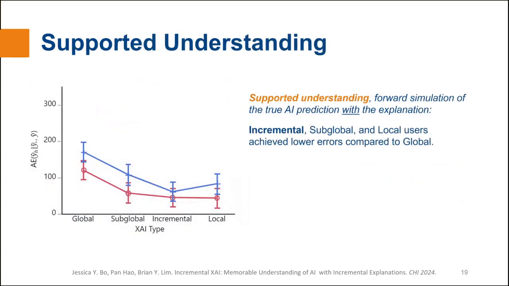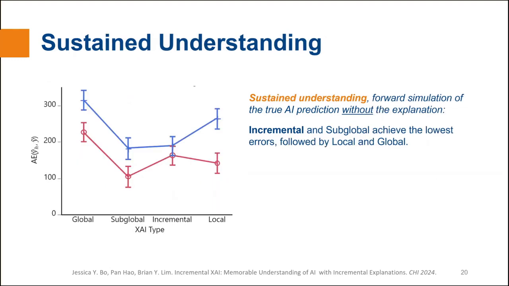We measure supported understanding as the forward simulation of the AI with the XAI. We find that incremental, subglobal, and local achieved the lowest rates of error compared to global, which reflects the faithfulness of the XAIs. Sustained understanding is the participant's ability to simulate the AI without the XAI, a measure of true understanding. Subglobal and incremental had the lowest errors overall, indicating that people retained good understanding of the AI on unseen instances without the explanation present, whereas local's performance fell.